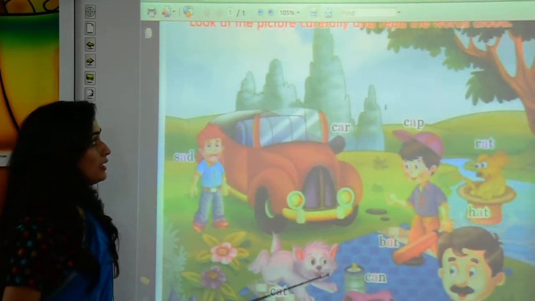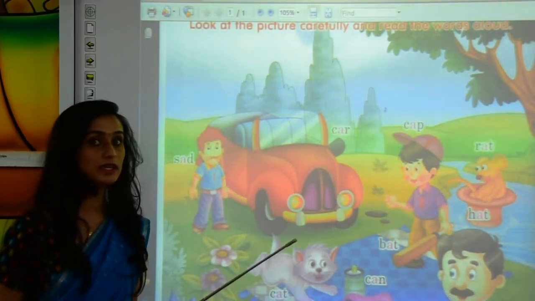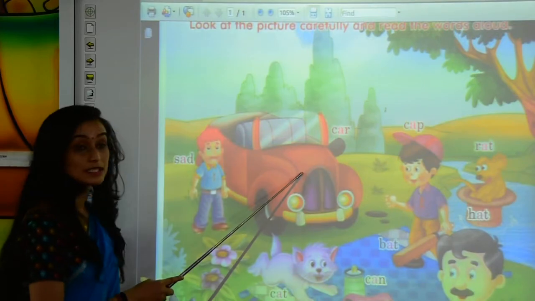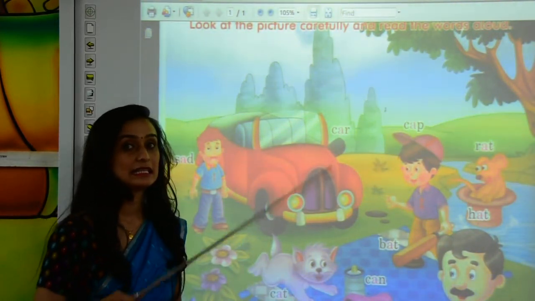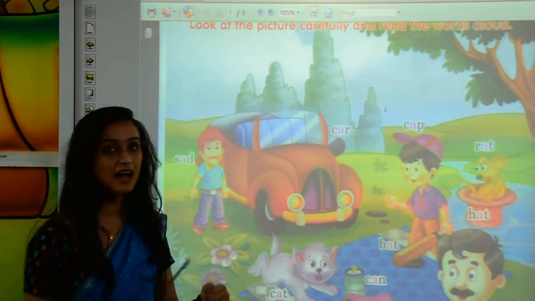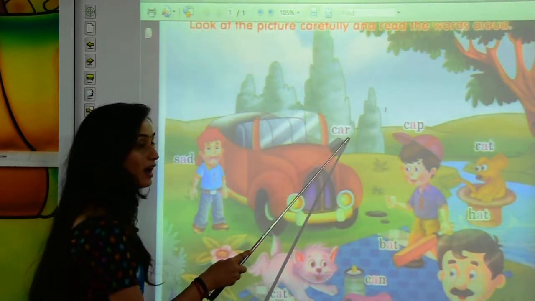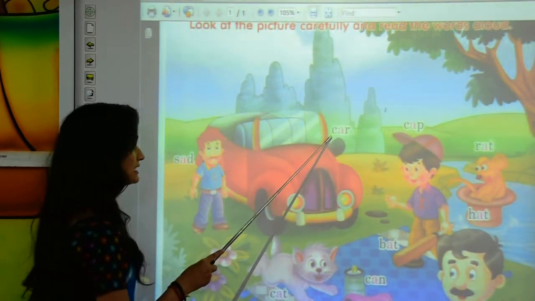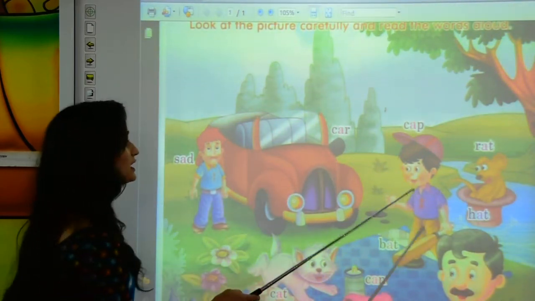Okay. Now, let's see the picture once again, kids. Pay attention over here. Which is this vehicle? This is a car. What is the spelling of car? C-A-R, car. Very good, kids.